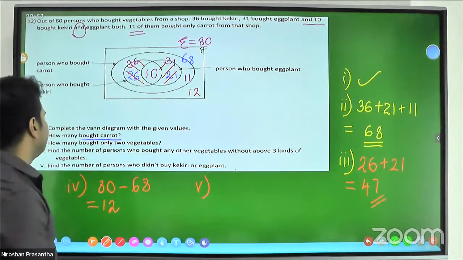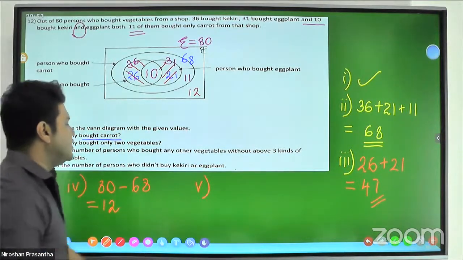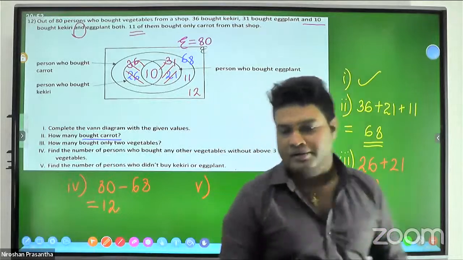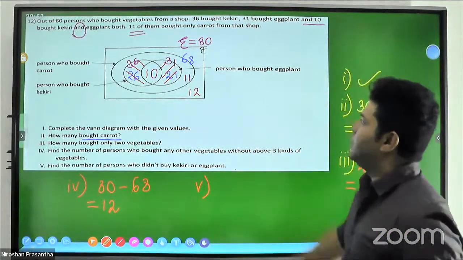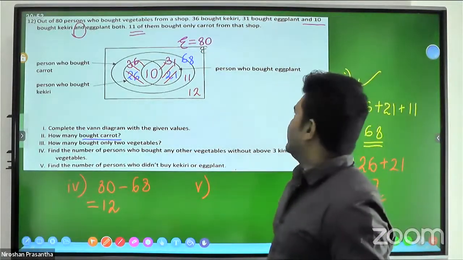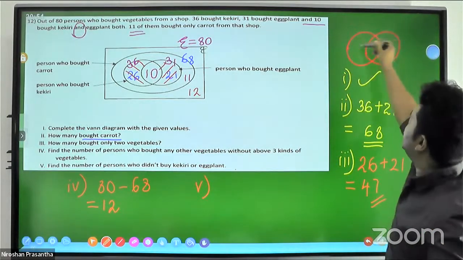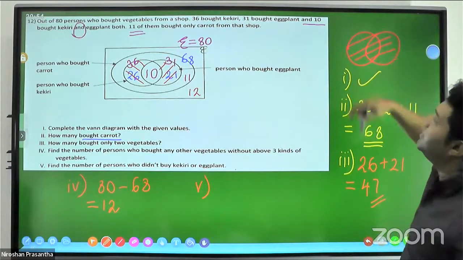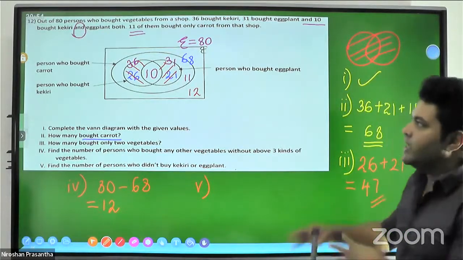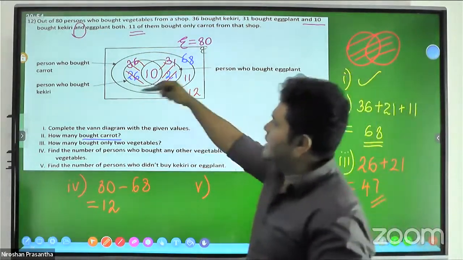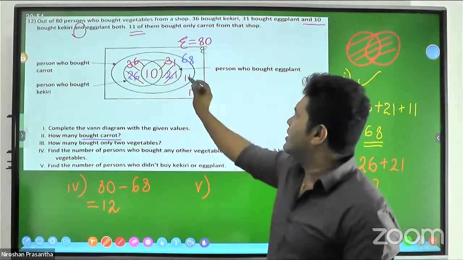Tell me the fifth one. Find the number of persons who didn't buy kakiri or eggplant. They didn't buy kakiri or eggplant, you know. This is the region of kakiri or eggplant, but didn't buy. Kakiri and eggplant, but didn't buy. Therefore, 11 and this 12.